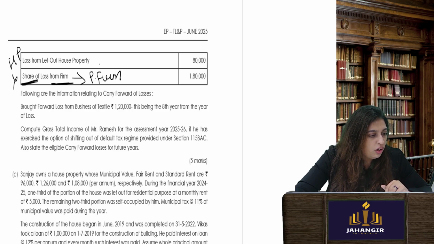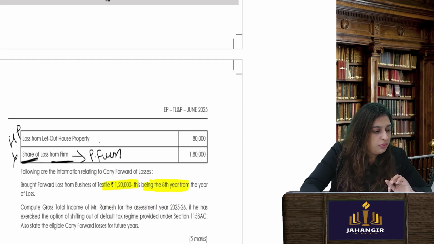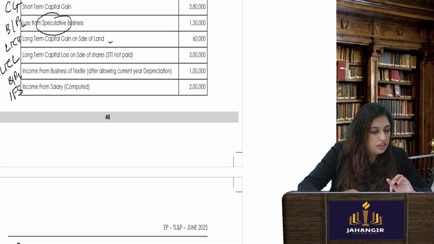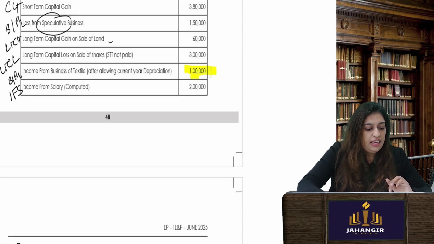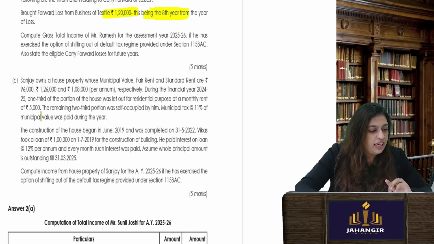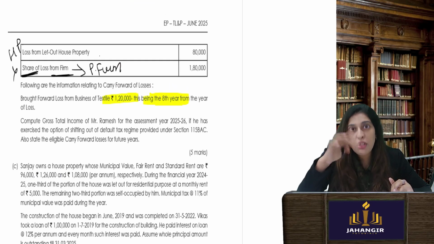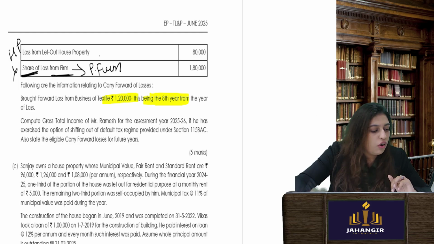Following information is also given. Brought forward loss from textile, and this is the 8th year, so in the 8th year they can take the benefit. What is the loss? 1 lakh, and there is a loss of 1 lakh 20. So there is still a 20,000 loss, but you can't carry it forward beyond the 8th year.